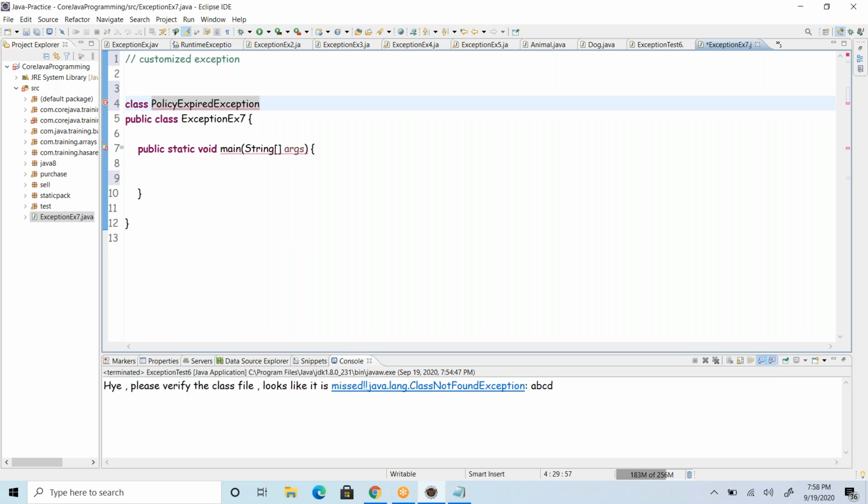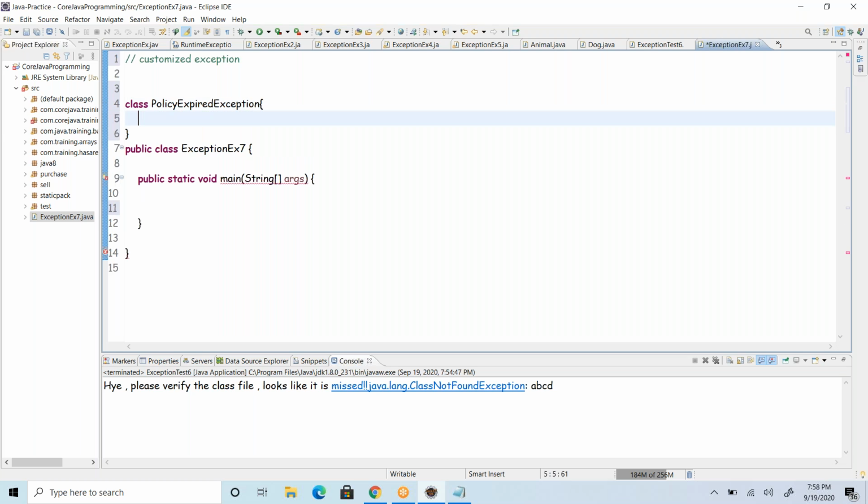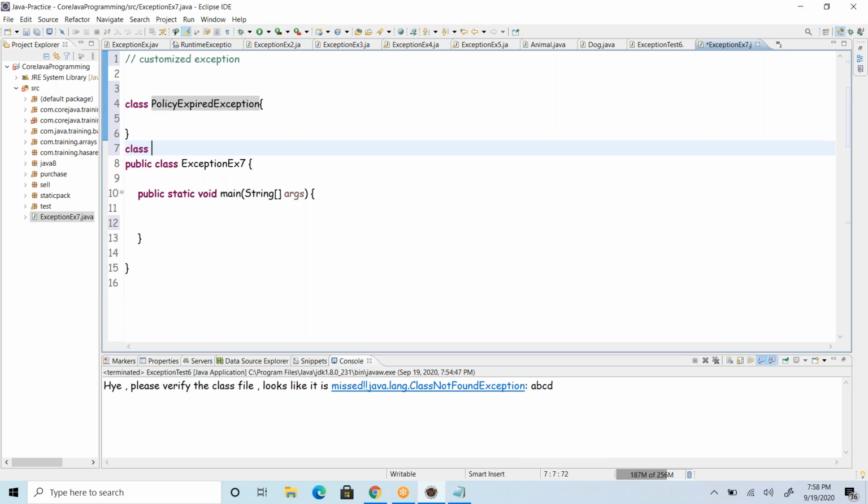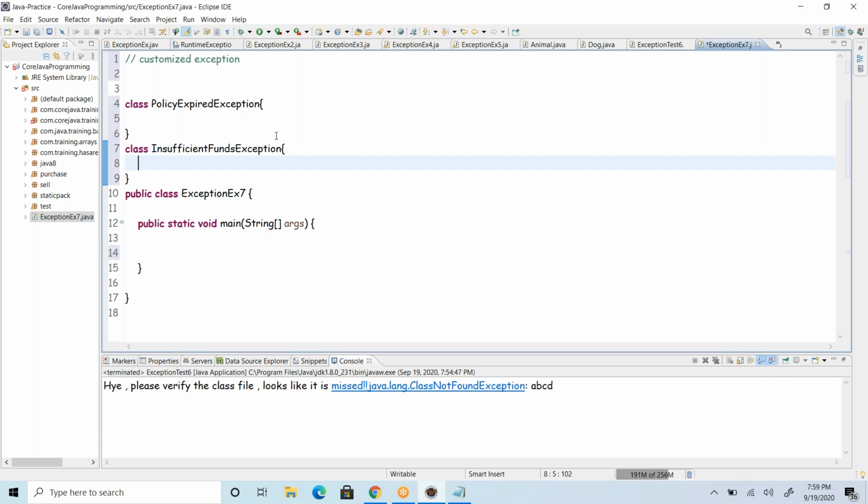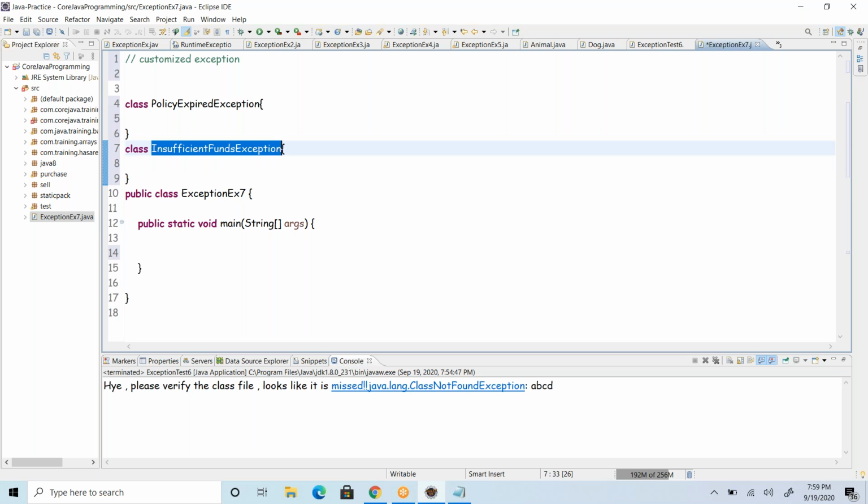This is a customized exception I'm going to define. Or when you are trying to withdraw money from an ATM, sometimes you get insufficient funds, so you can create an InsufficientFundsException. These are some examples. This is a normal class, but it is a category of exception, so we need to link it to the exception family.